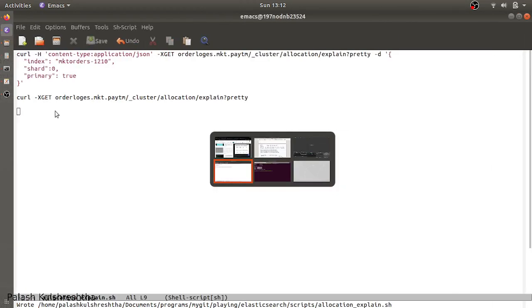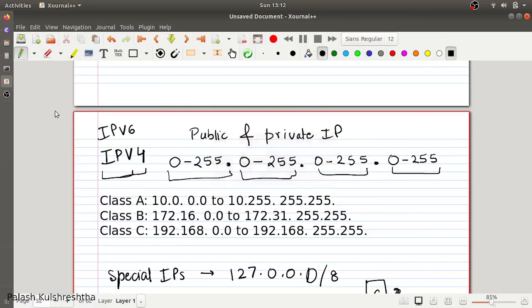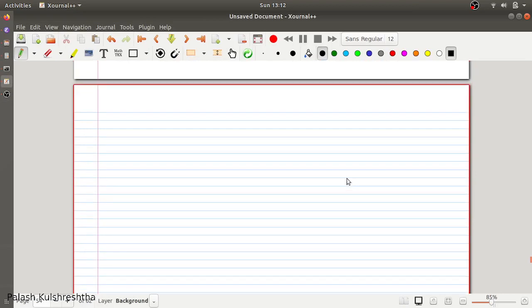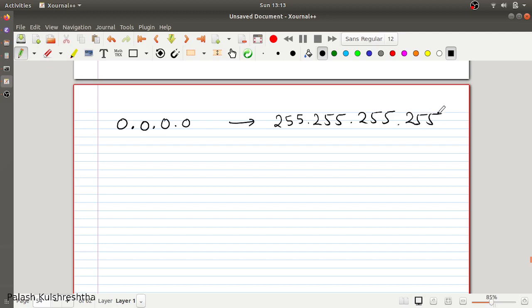And now there are special IP addresses in the whole block. IP addresses are going to be in the range from 0.0.0.0 till 255.255.255.255. This is the IP address range, and some portions of this IP range are special.